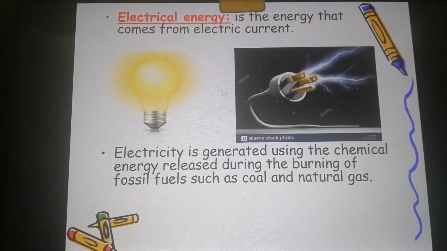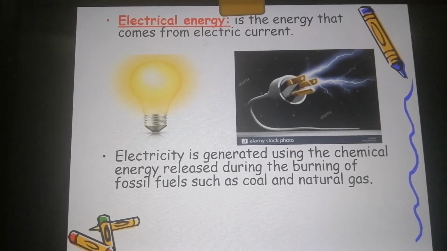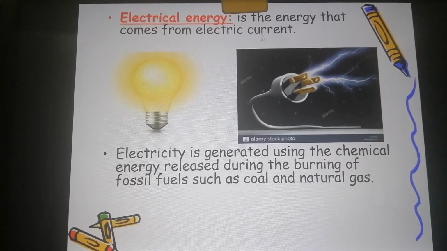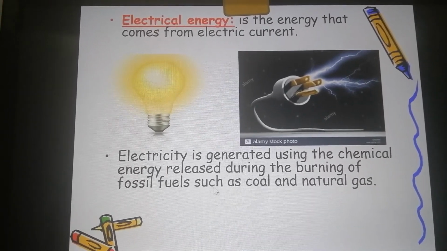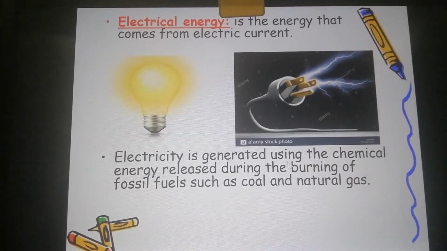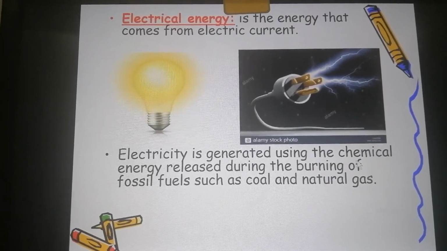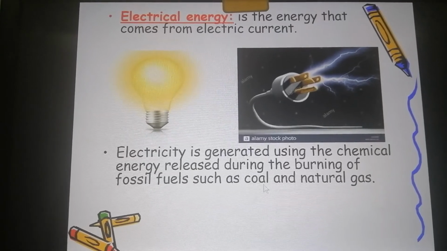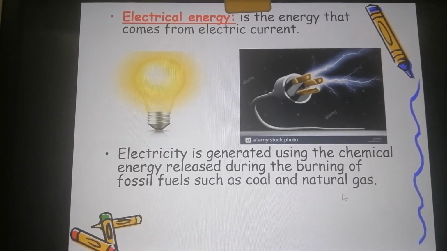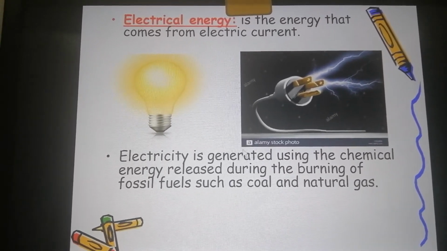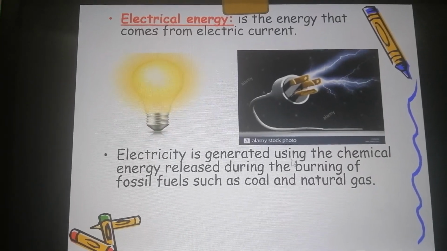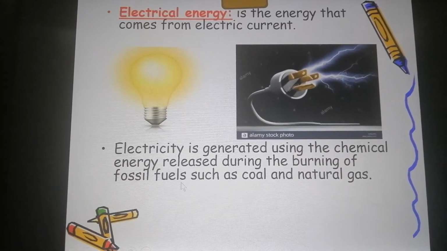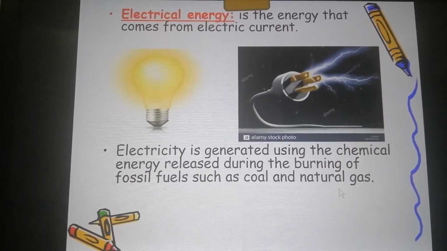Then we have the electrical energy. It is the energy that comes from electric current. From where do we produce or generate electricity? We generate electricity using the chemical energy released from burning fossil fuels like coal and natural gas. Okay, so electricity is generated by burning the fossil fuels, the coal and natural gas.